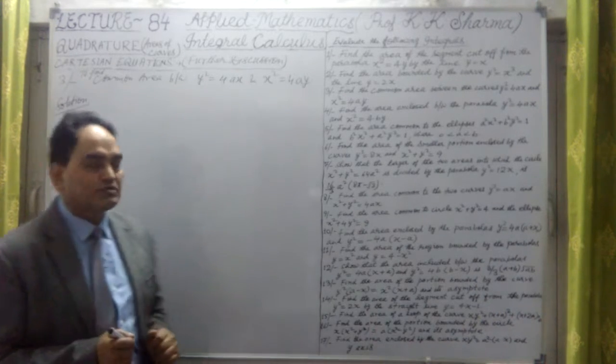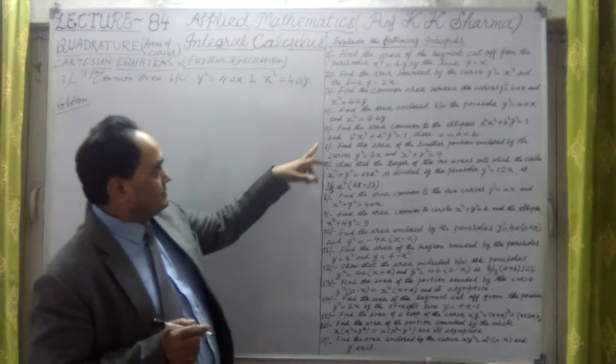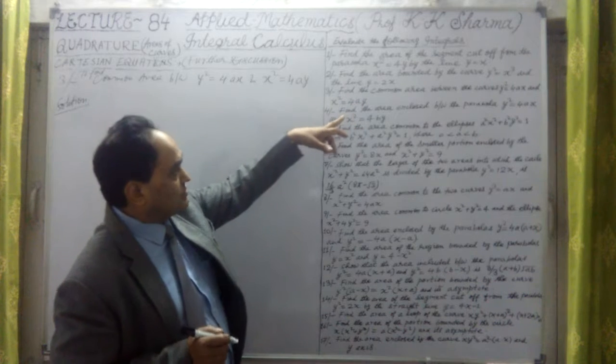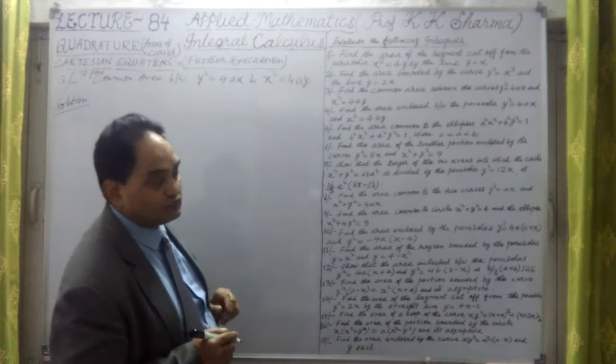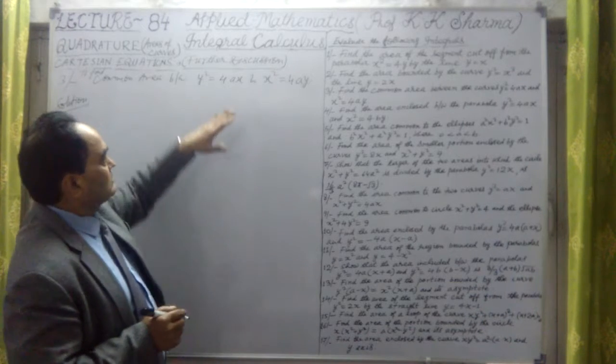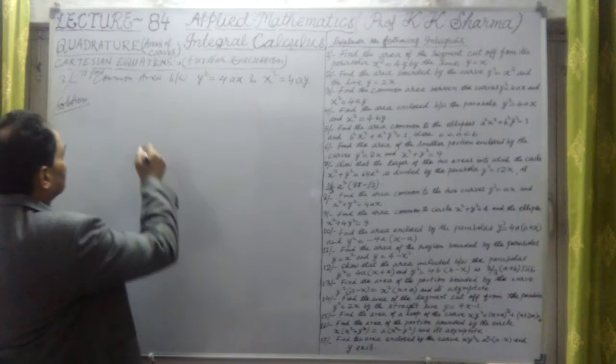Yes guys, so we are doing question number 3. In question number 3, what we have? Third question: find the common area between the curves y square equal to 4ax, and as I told you, these two curves are parabolas.